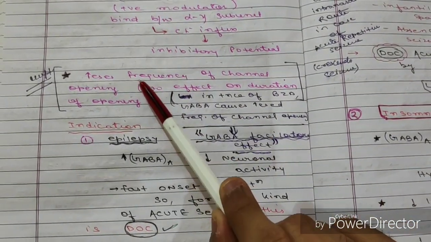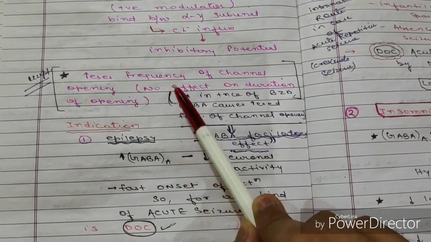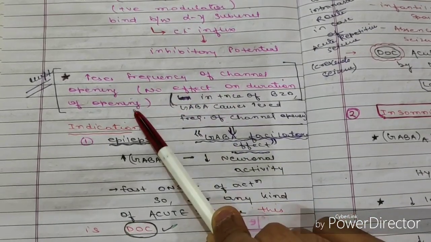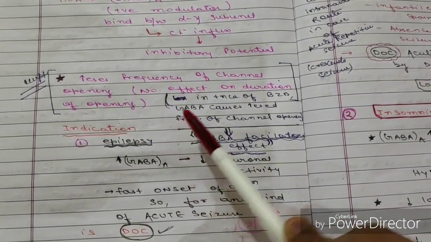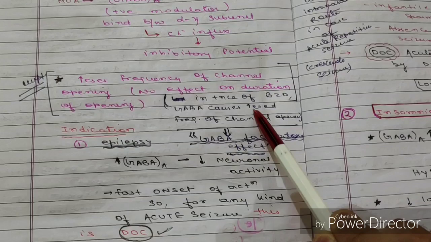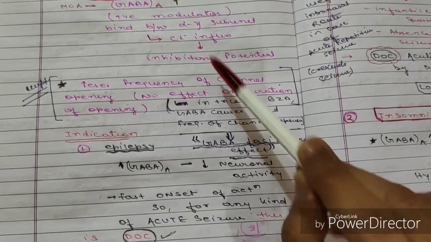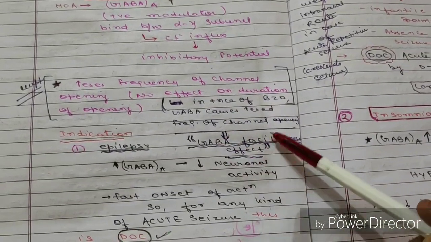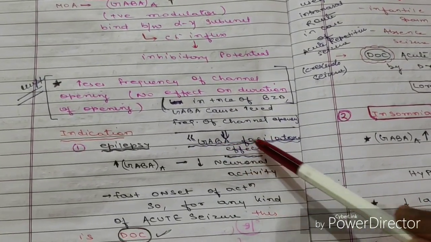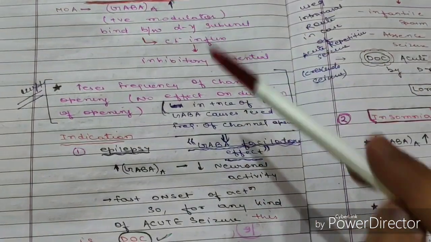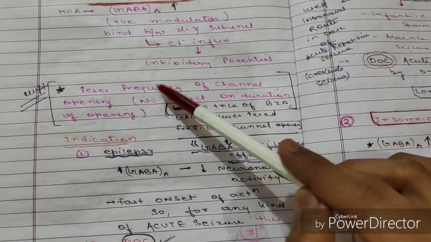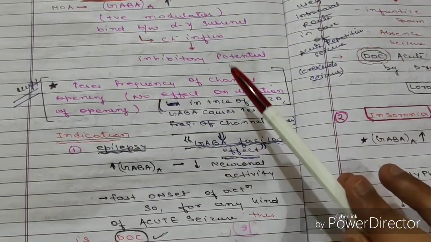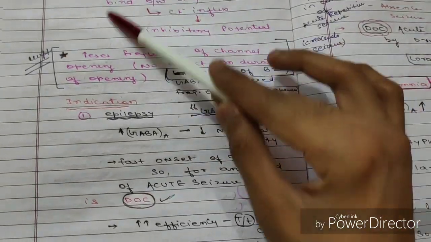Now this benzodiazepine drug increases the frequency of channel opening, okay. This drug has no effect on the duration of opening of the GABA A receptors. So in the presence of benzodiazepines, GABA causes increased frequency of channel opening. The benzodiazepine is just acting as a GABA facilitatory agent. So this is the basic mechanism.